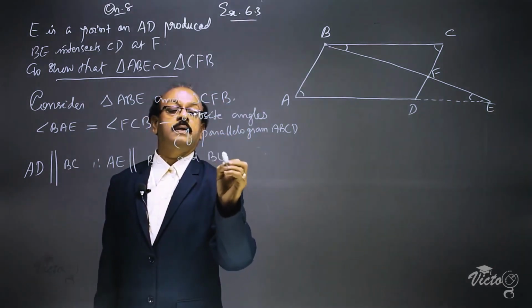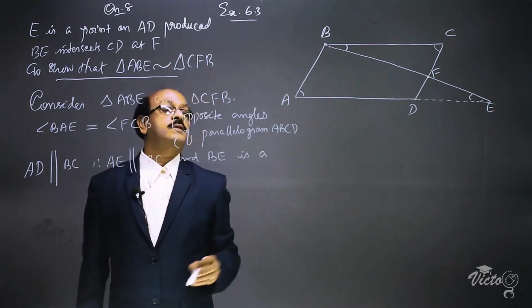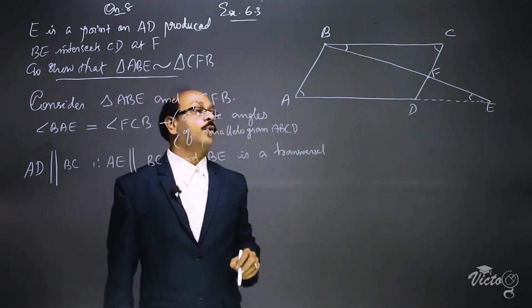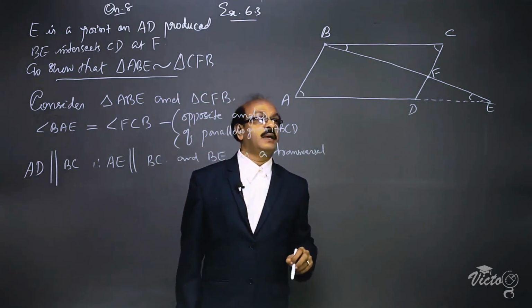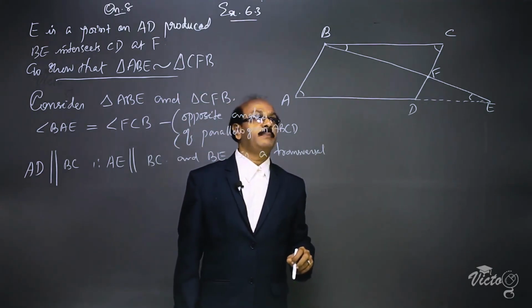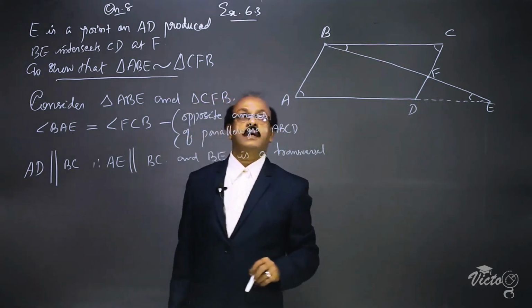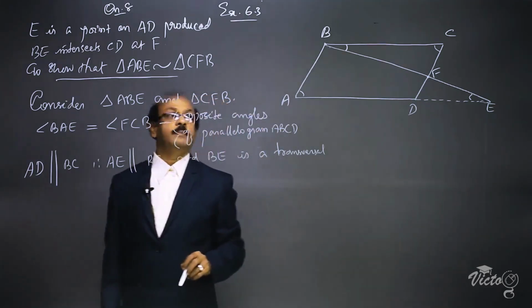And BE is a transversal. Therefore, angle AEB and angle CBE are one pair of alternate interior angles.